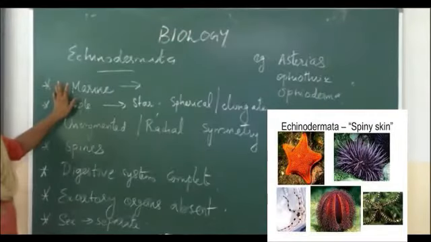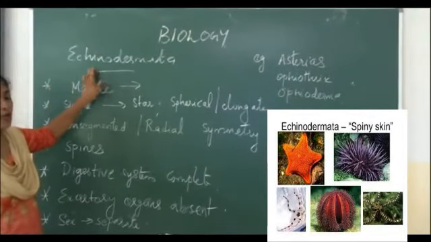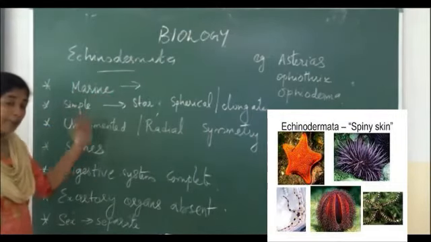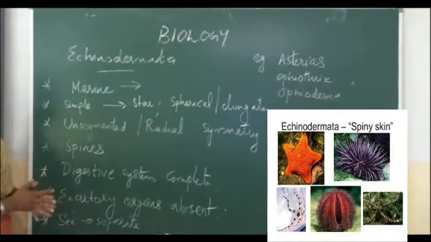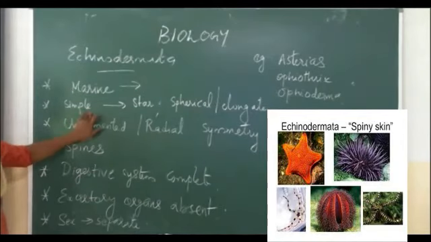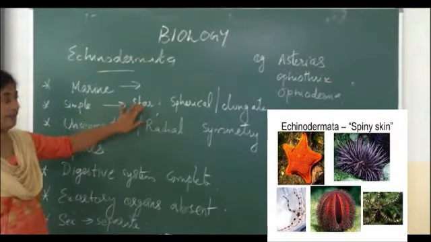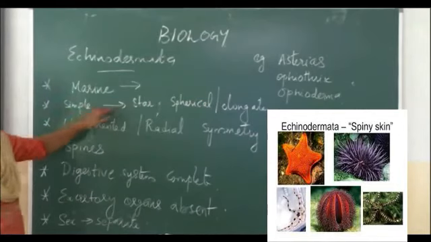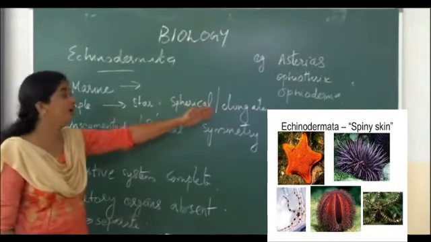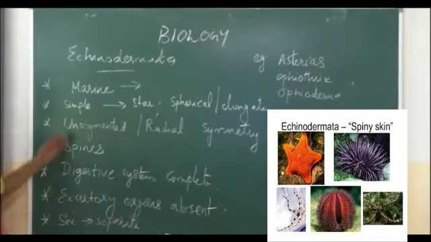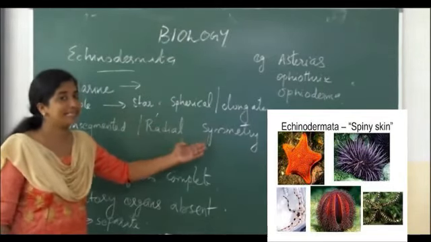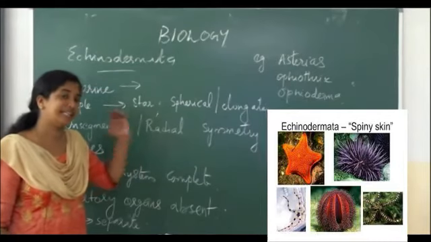Okay. Next phylum is phylum Echinodermata. Most of the animals under this phylum are marine. They may be free living or group wise. They are simple animals and their body may be star shaped, spherical or elongate. The body is unsegmented. Then radial symmetry, its body shows radial symmetry, that means it can be divided in any plane.